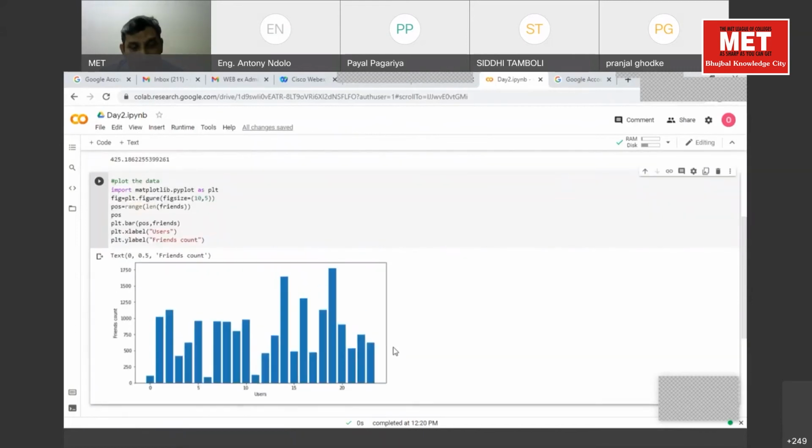Now, if you look at the bar plot, I want to further analyze it: how the distribution is as compared to the mean and as compared to the standard deviation.